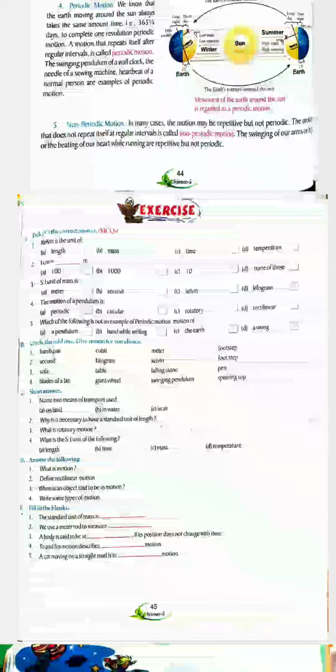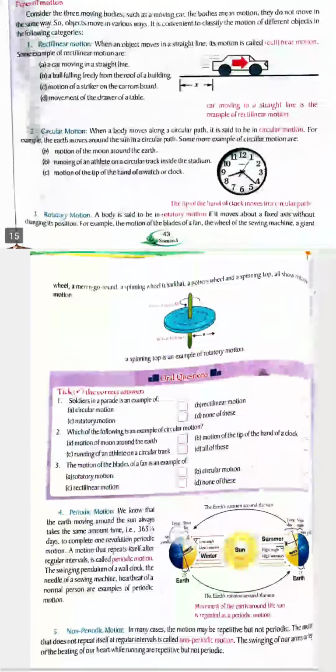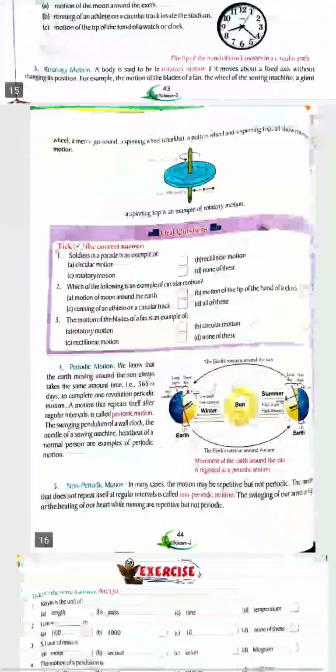Number 4: blades of a fan, giant wheel, swinging pendulum, spinning top. Blades of the fan, giant wheel and spinning top are circular motion, whereas the swinging pendulum is periodic motion. So swinging pendulum is odd here. So you have got the reason also. I told you why these are odd, so you need to mention those things there.